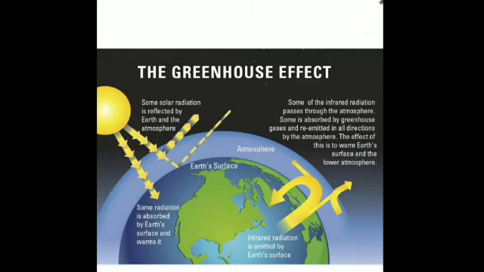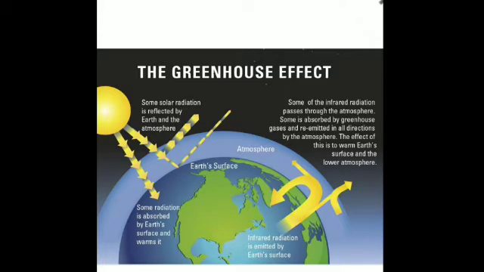So, the warming up of the earth's atmosphere due to the trapping of the heat radiation by greenhouse gases in the atmosphere is called the greenhouse effect. Is that clear? The concentration of carbon dioxide in the atmosphere is increased due to excessive burning of fuels and other such activities. Other greenhouse gases are also introduced in the atmosphere through excessive use of air conditioners and refrigerators and certain other processes, and it has increased the rate of greenhouse effect that leads to increase in the average temperature of the earth.